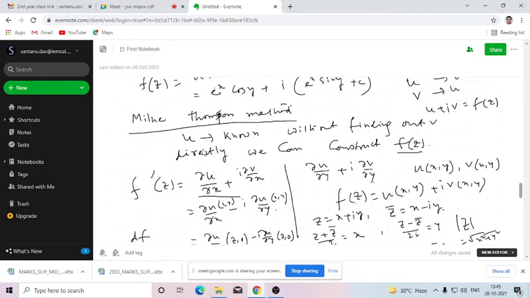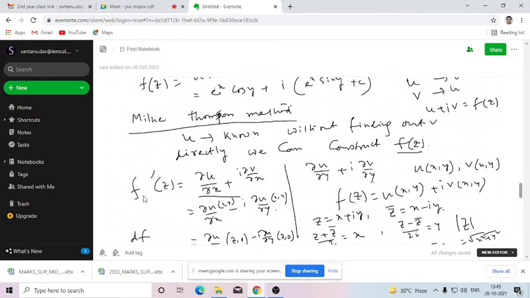So here del u is known, so del u del x is known, but v is unknown. So del v del x is not known to us. So what we will do? We'll be converting this in terms of u. So del v del x is minus i del u del y. Now here u and v both are functions of x and y. So the partial derivatives of u will also be functions of x and y. So del u del x, del u del y will also be functions of x and y.